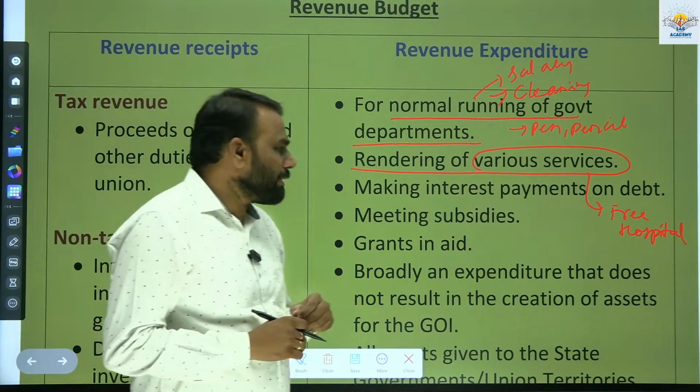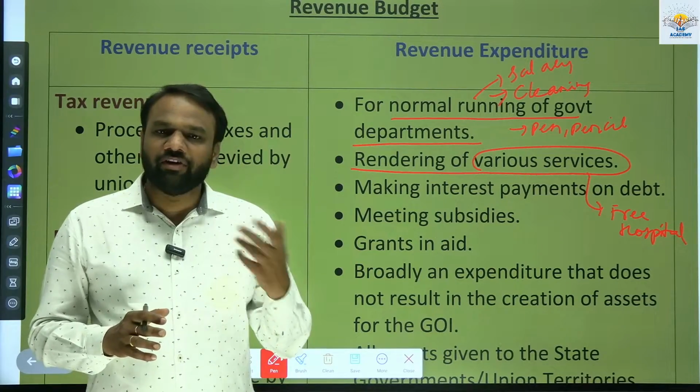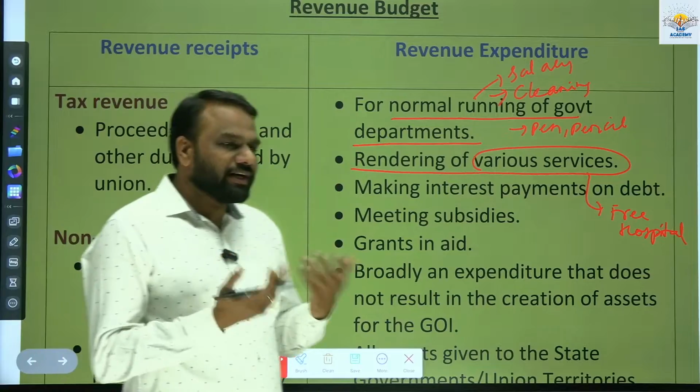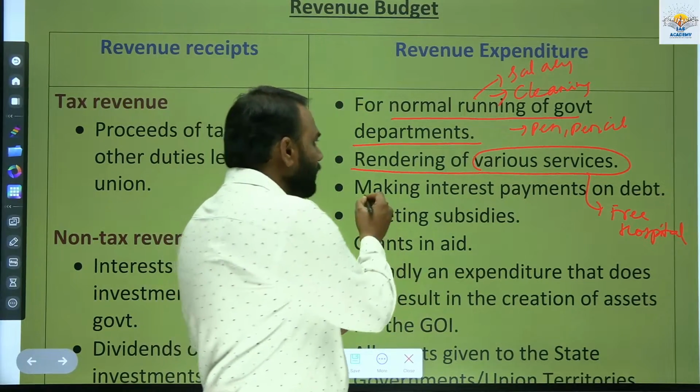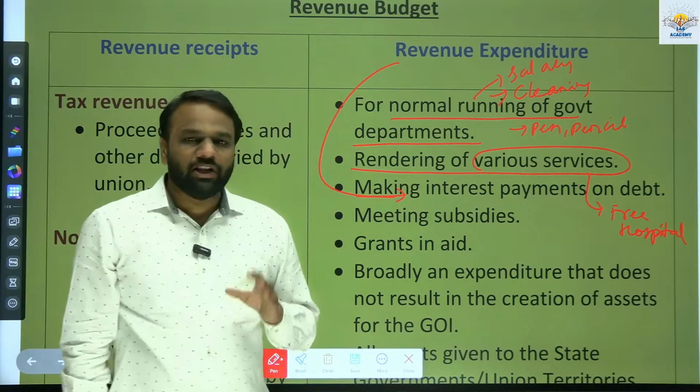Next, making interest payments on the debt. Whatever loan the government has borrowed, every year it has to pay the interest. So whatever interest it is paying forms a part of revenue expenditure. Now, meeting subsidies.